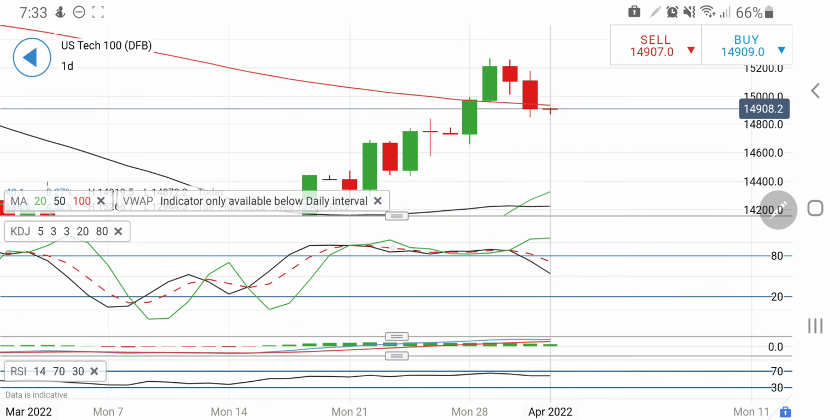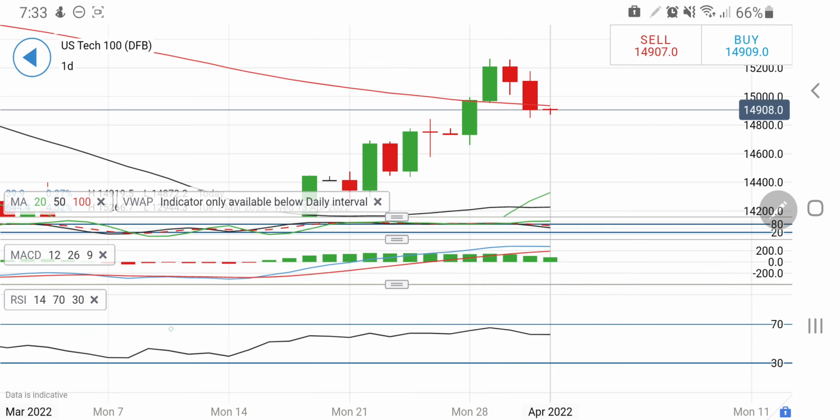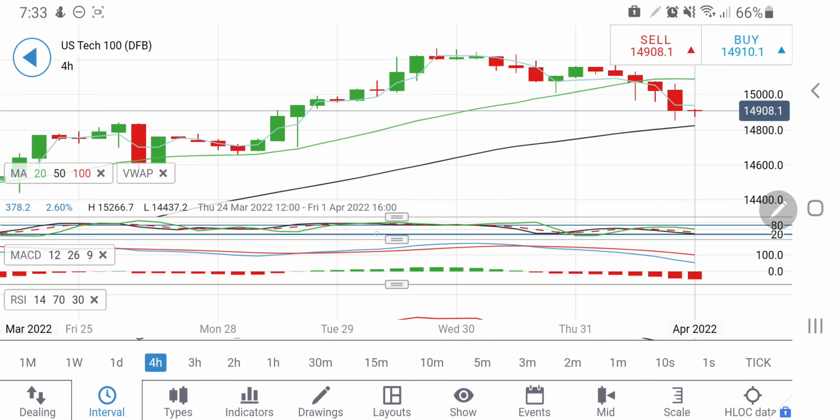The daily stochastic was overbought, and I had told many times that it may try to break. That is what has happened. It has seen a good break. RSI tried to converge and cross over there. On the 4-hour charts,